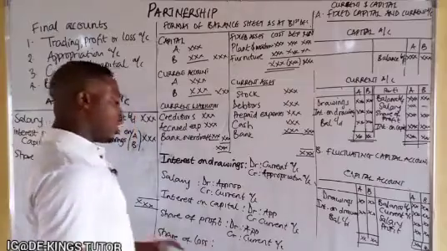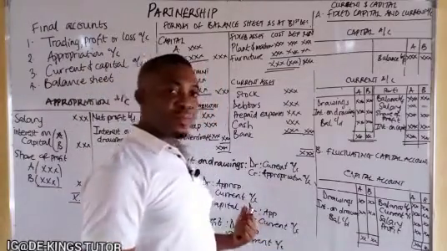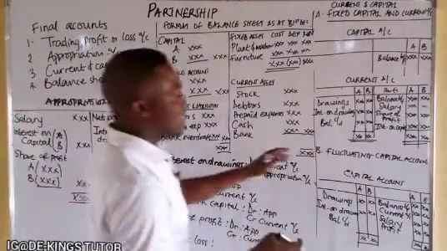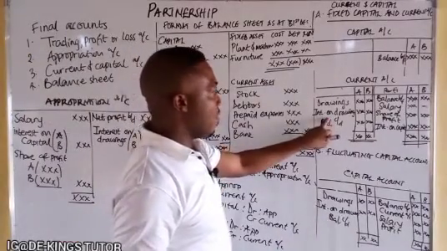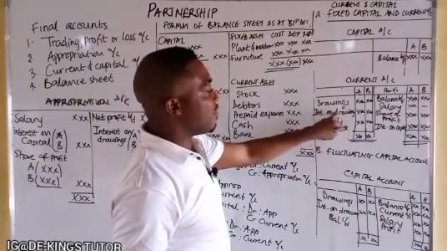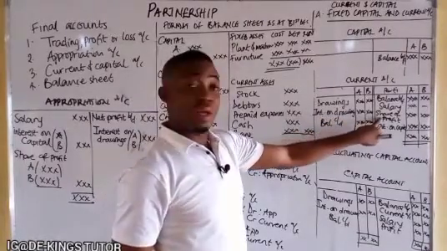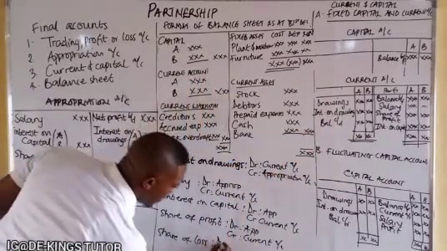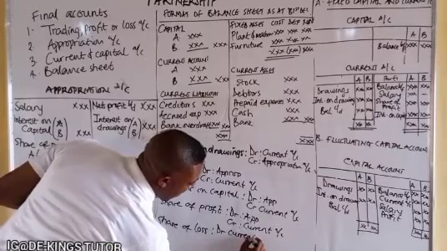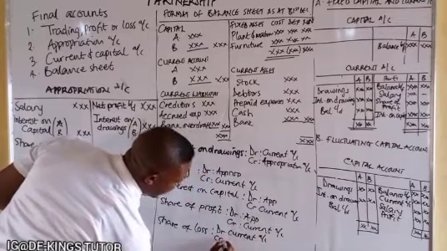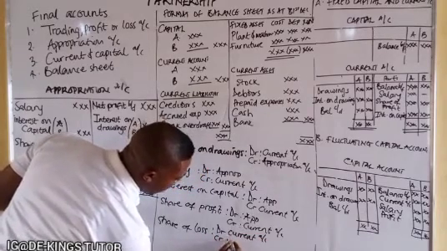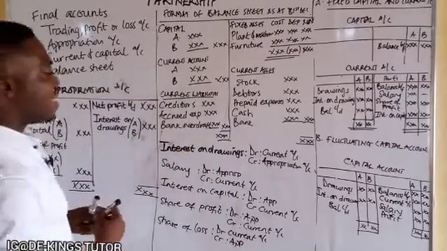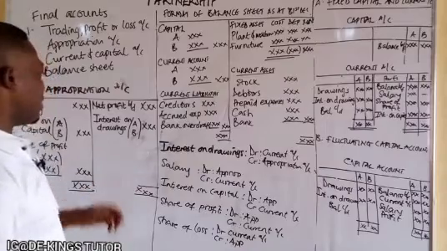Also, the share of loss is the reverse of the share of profit. So the share of loss will appear at the credit side of the appropriation account, and at the debit side of the current account. Though we do not include it here, since there's share of profit here, the share of loss is at the debit side. So you debit the current account, and you credit the appropriation account.